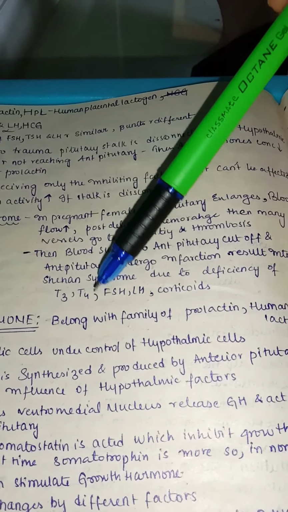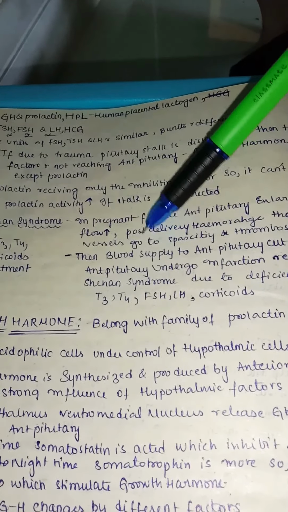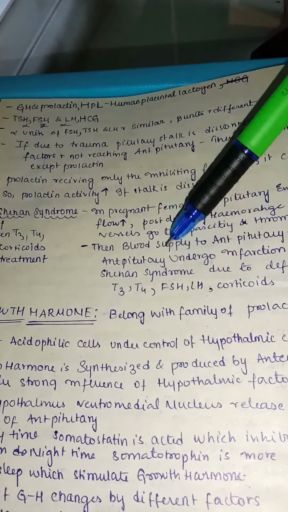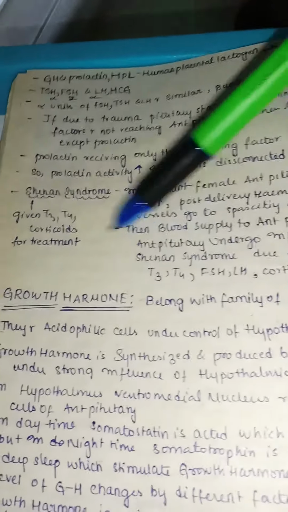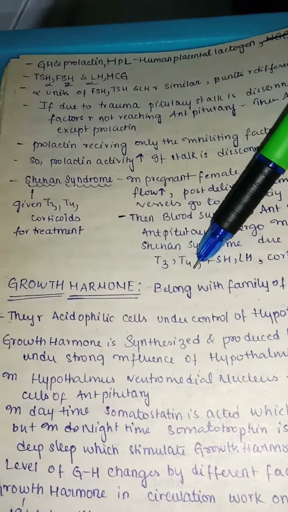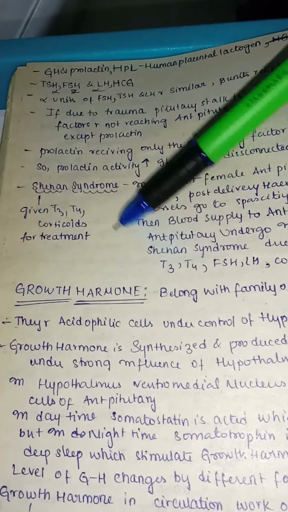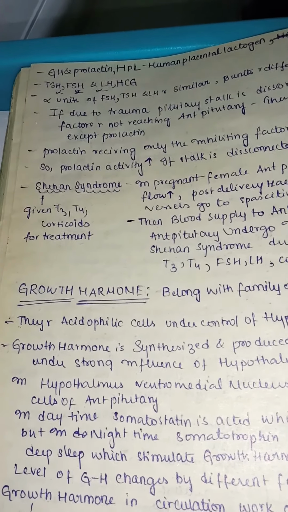It will lead to deficiency of T3, T4, FSH, LH and corticoids, because the anterior pituitary is the one which produces all these different kinds of hormones. So if the pituitary is getting less blood supply, then all these hormones are not present in the female, so we need to give them from outside. We'll give T3, T4 and corticoids for the treatment.